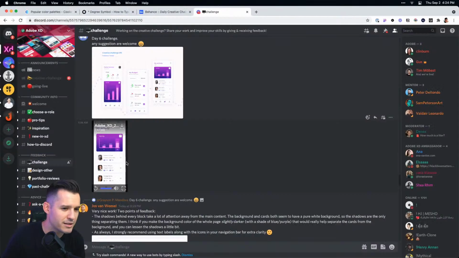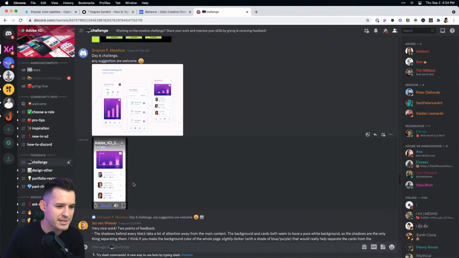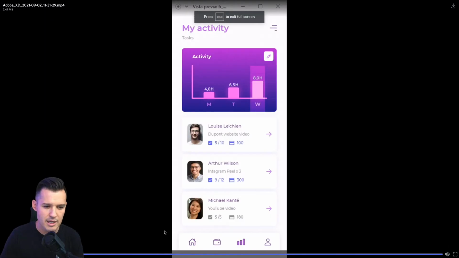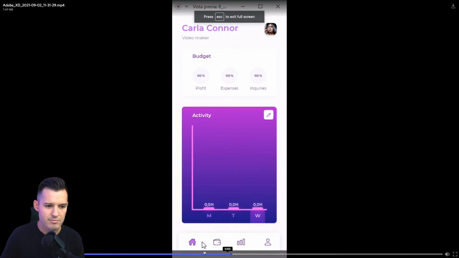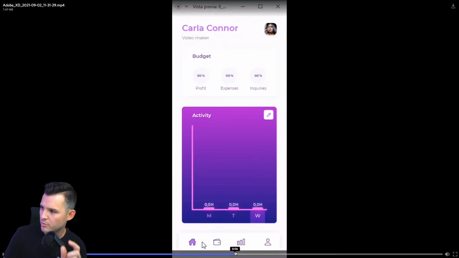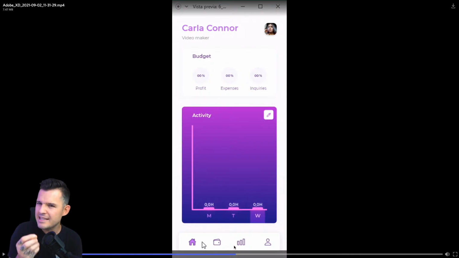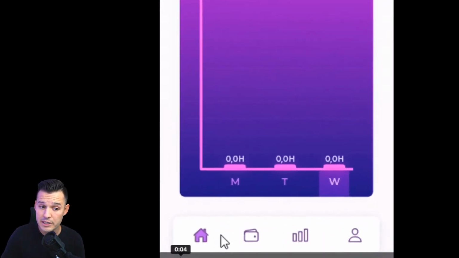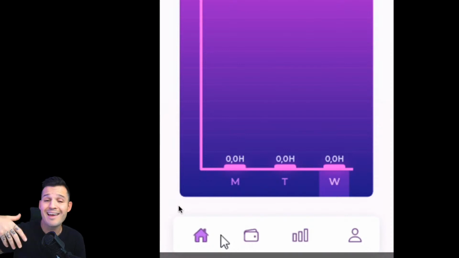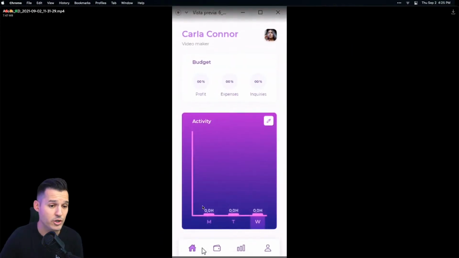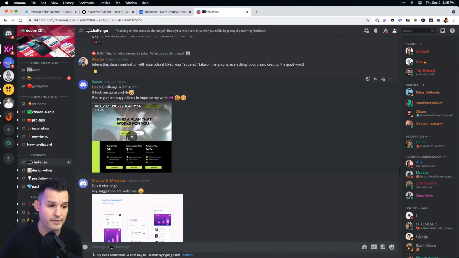Who submitted this amazing piece of work? This is from Grayson Mendoza. Love it. I would just say maybe speed up that intro animation a little bit so I know what's happening. And I think really at the end of the day, this needs just a little bit of contrast between the cards and the background. Maybe a nice neutral, something like a really light off gray kind of color that just allows everything to pop. Maybe pulling a little bit of this purpley neutral here and just bringing that up as a solid background color. That's a great trick, just neutralizing a primary.